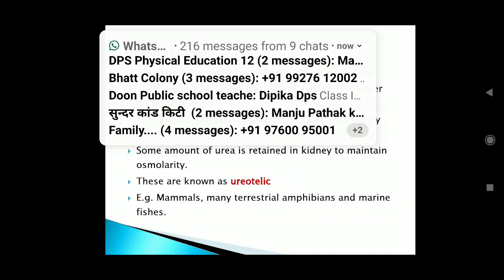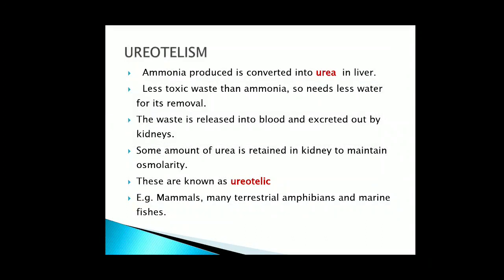If the blood becomes concentrated, the water from the cells will move into the blood. So to maintain its concentration, some urea is retained in the kidneys also. We'll study in detail in the next topics also.